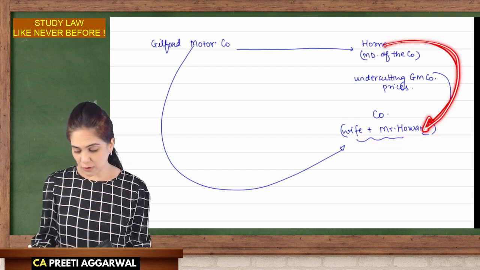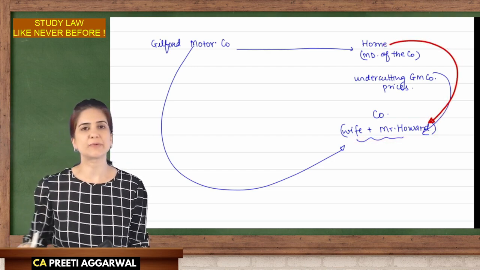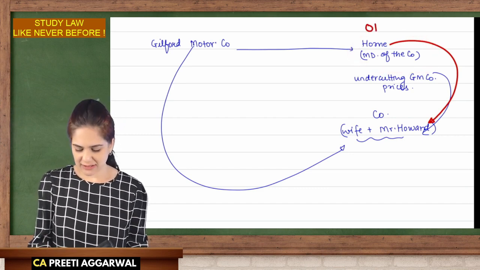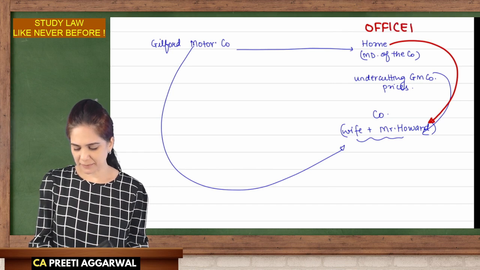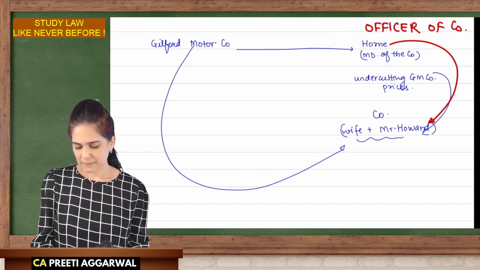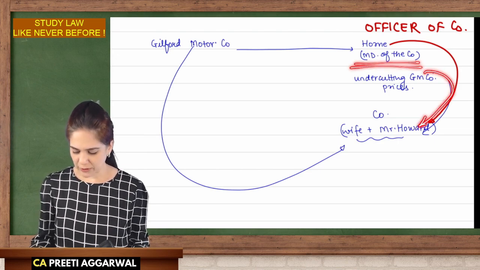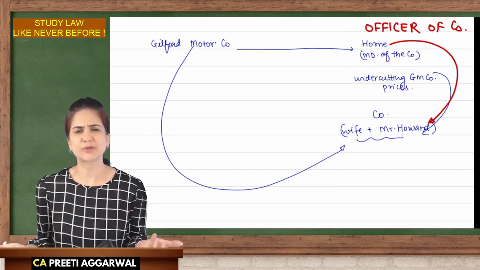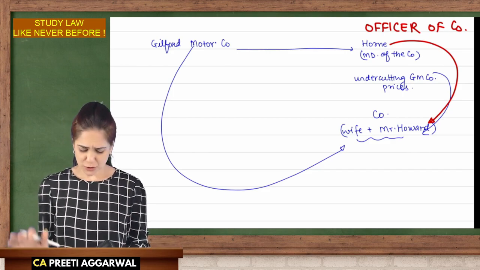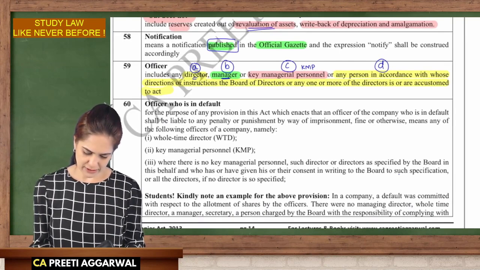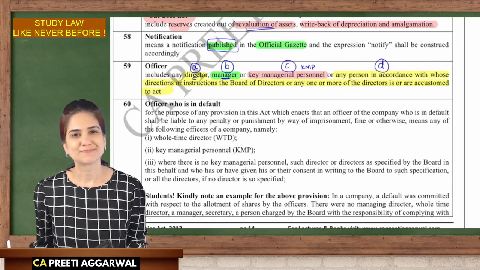He will tell the board what is to be done, how it is to be done. So he is also considered as an officer of the company. In accordance with whose directions, instructions the board is accustomed means they are used to acting. So we can take this case law and use it to understand this provision.